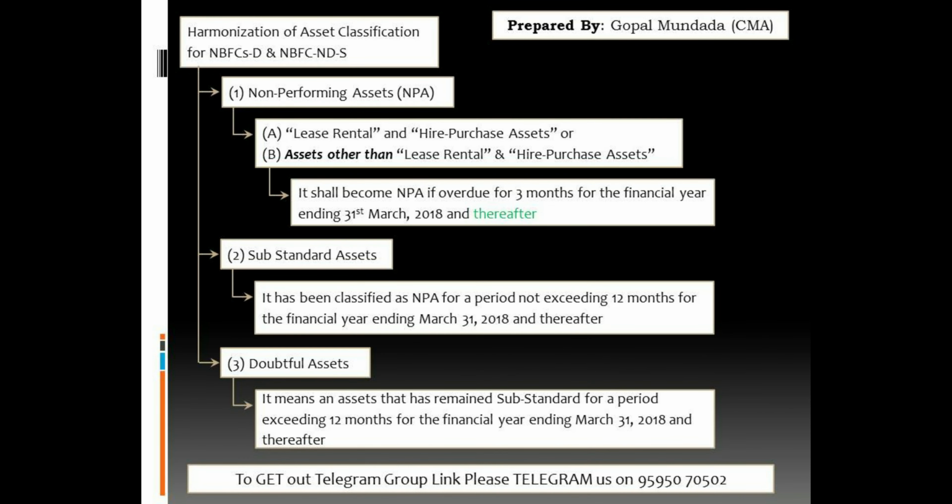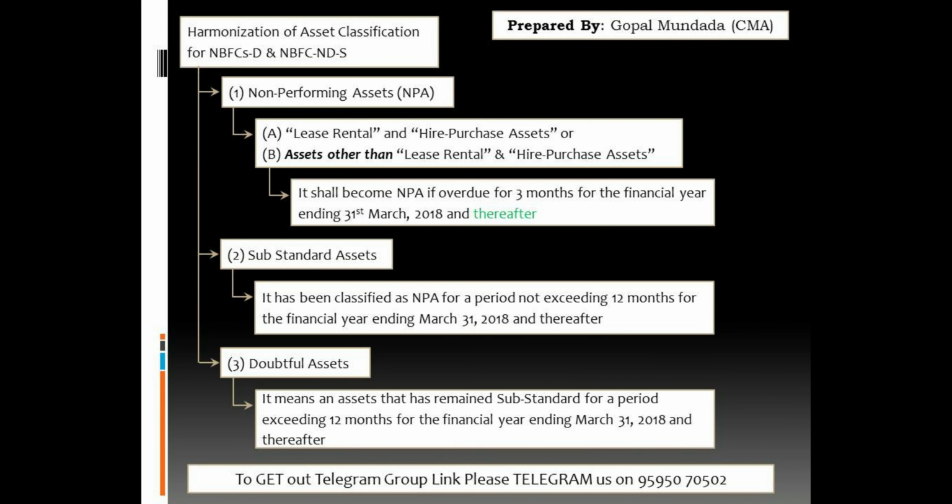Now guys, we are going to discuss the harmonization of the asset classification, and under this we are going to discuss the hierarchy of the asset classification. That hierarchy includes three parts, and first part is non-performing asset, second part is substandard asset, and third part is doubtful asset. So non-performing asset means the lease rental or hire purchase asset or asset other than the lease rental or hire purchase asset.